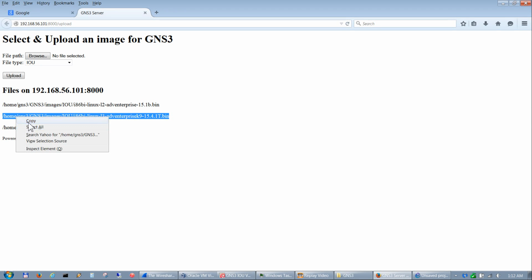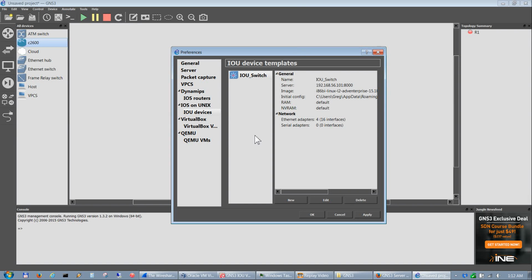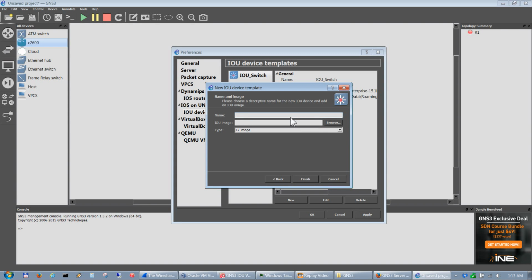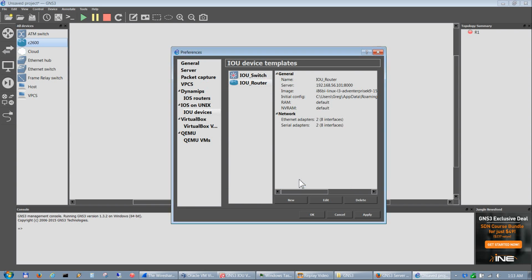And then let's go back to our browser and do the same for L3. So we copy that, go back to GNS3, go new, go next, OK, L3, paste the path in, and then I put IOU underscore router. You can put whatever you want, but I usually put IOU underscore switch or router because it makes it easier to distinguish between an iOS and IOU router, as you'll see in a minute. So we go in and hit apply to that, and so that added in the IOU devices.